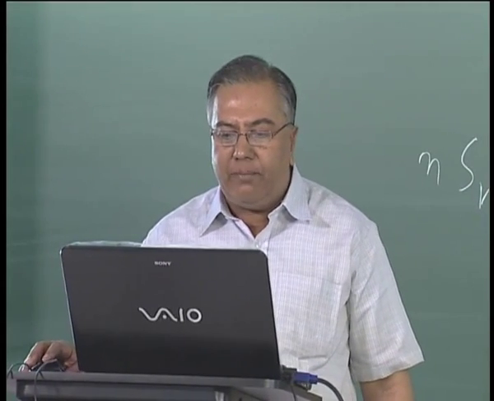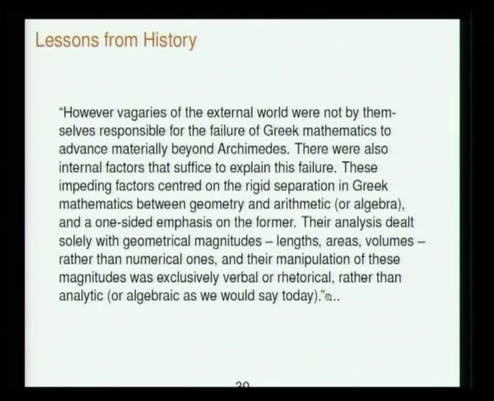So here is a statement from a very famous historian of calculus. This is a book written about 30 years ago. So he is telling us what is the lesson that we can understand from the history of calculus in the European tradition. However, vagaries of the external world were not by themselves responsible for the failure of Greek mathematics to advance materially beyond Archimedes. There were also internal factors, because it is said that Greek mathematics died because of the persecution of the Greek mathematicians. There were also internal factors that suffice to explain this failure.